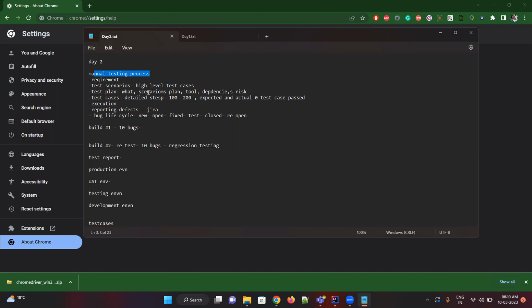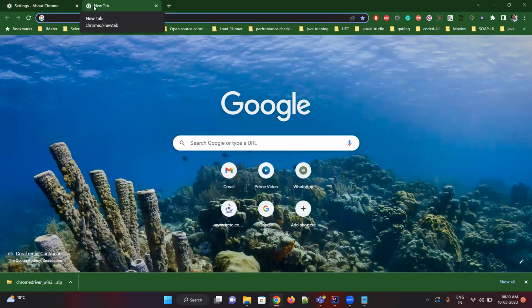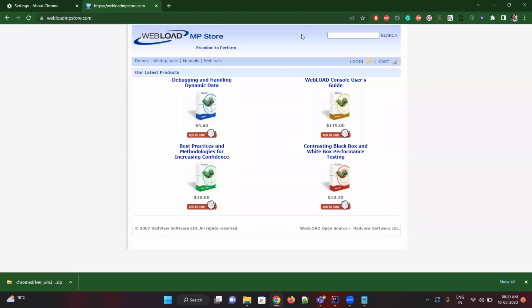Defects are bugs, based on our requirements, whether the requirement is able to do it or not. Yesterday we discussed Amazon; let's discuss some website today. Okay, this is the website. Now you can see the major and minor bug difference. Suppose clicking on login is not working. We call that a major bug, because without login, how will the user go on to do other transactions?